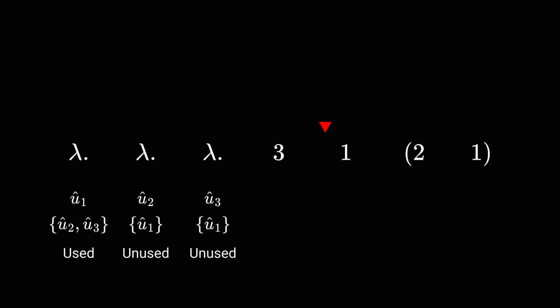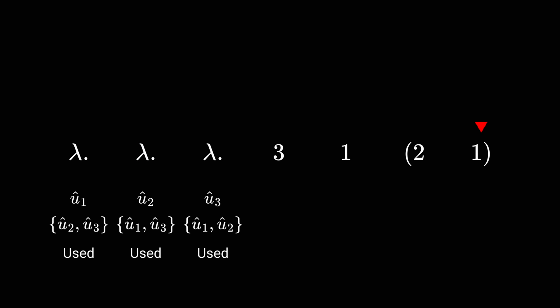Moving on to the next sub-expression, we reach another unnamed variable, this time with corresponding binder with parameter name u3. We simply mark that parameter name as used and move on to the next sub-expression. We then reach an unnamed variable referencing parameter u2. So, for parameter u3, we cannot assign the name equal to u2. We keep track of parameter name u3 to add it to the restriction set for u2. We also mark u2 as used.